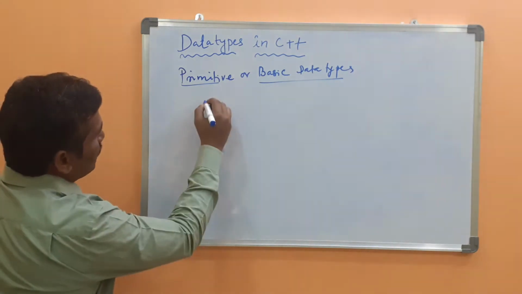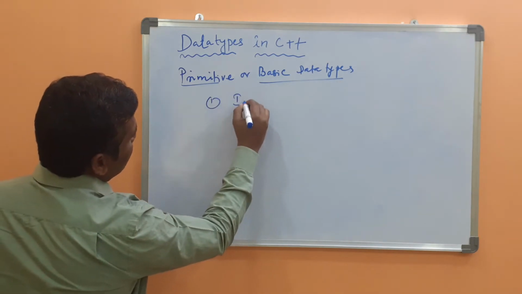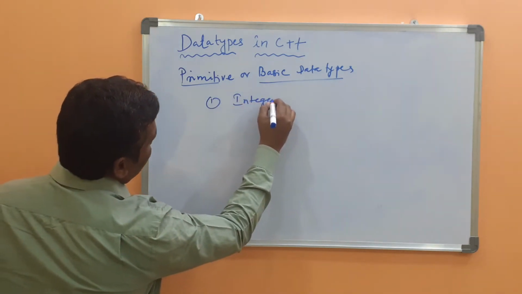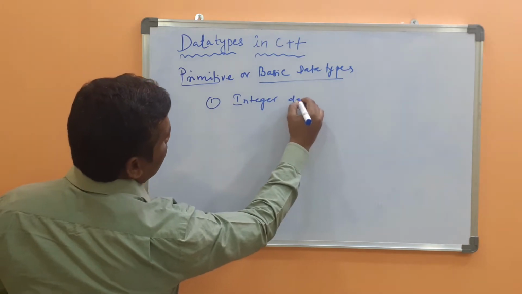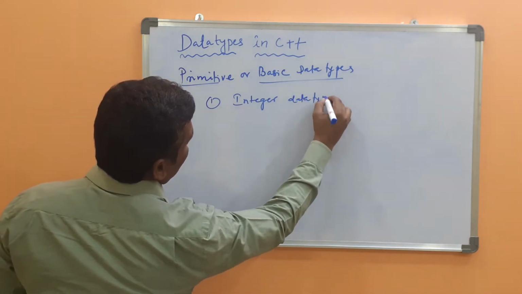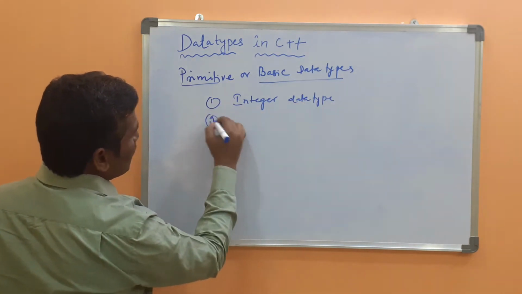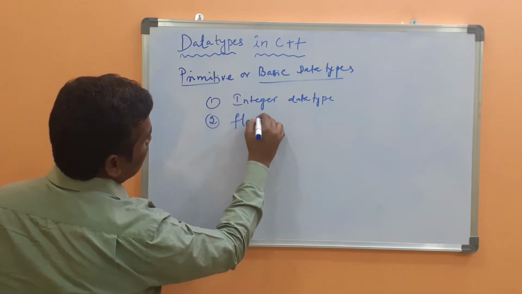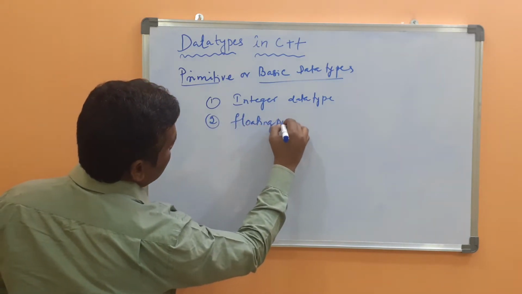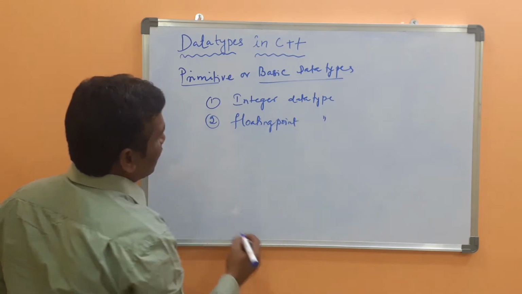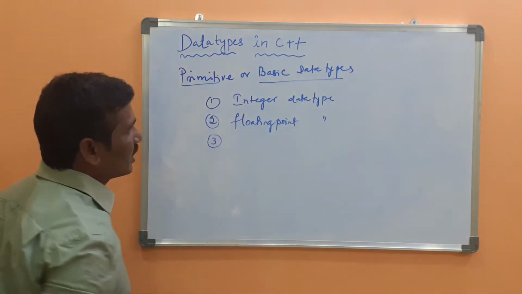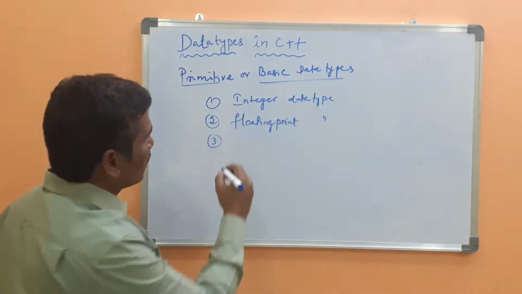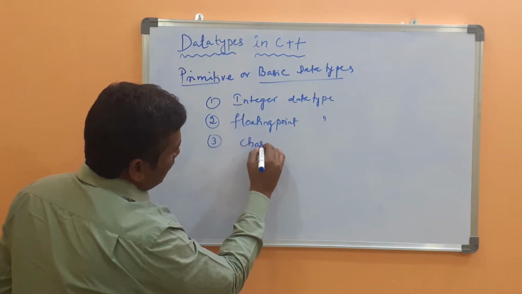First one is the integer data type. The second one is the floating point data type. The third one is the character data type.